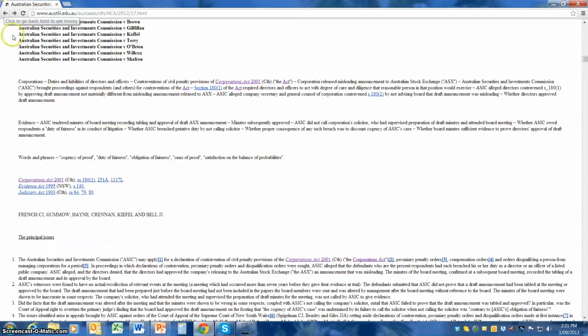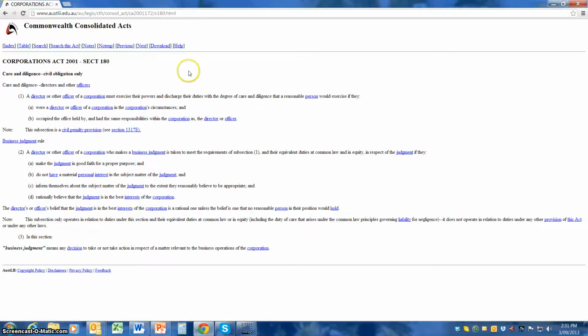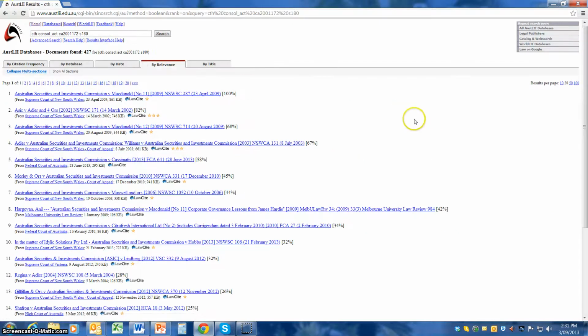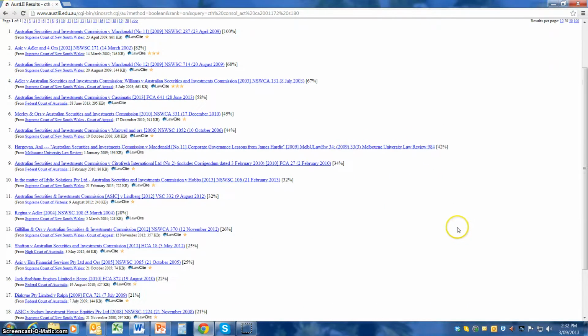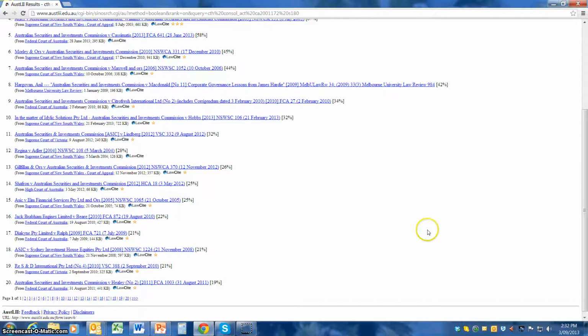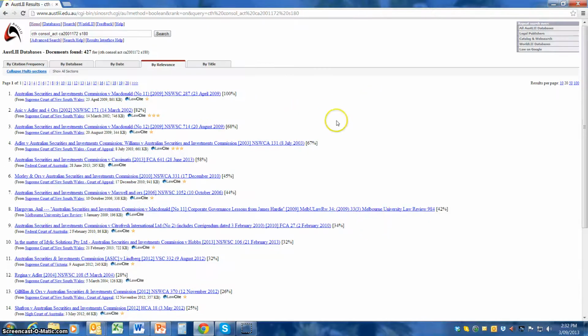I'm using the back button to show that if I wanted to look at section 180, subsection 1, the key director's duty provision, I can click on that and it takes me immediately to that particular section. You could also use the "noteup" provision to see if there are any cases or any other aspects on this. So this is where other cases have been referred to, and there could be other academic articles, and you can see there's a whole range of cases which can be used, and it's a very deep database.